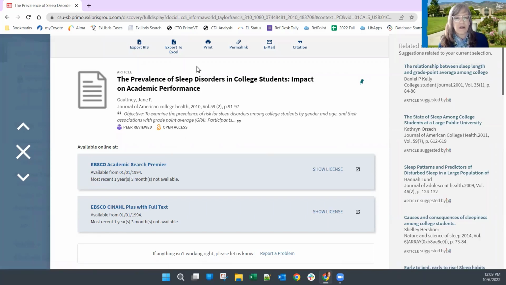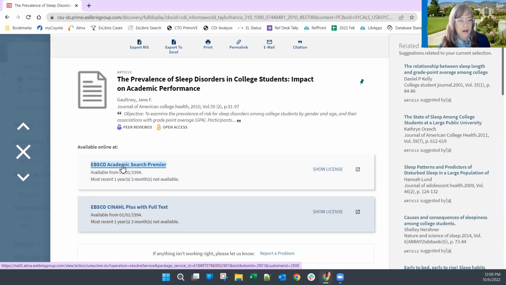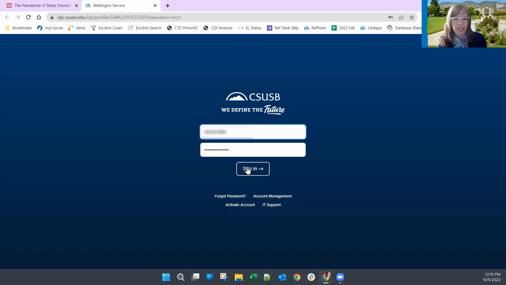But okay, I've decided I really want to get this article. So it's telling me that it is available online to me, and it's giving me all the places where it's available. It's actually a couple of different databases that we subscribe to. But all I really need to do to go and get it is click on the link that OneSearch gave me.